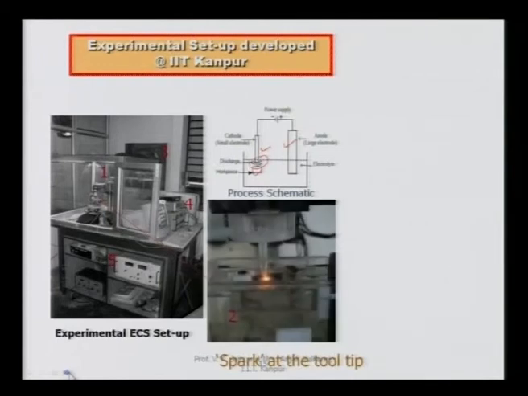You can clearly see the spark being created near the cathode, across the hydrogen bubble, and you can see the shining picture of the spark.